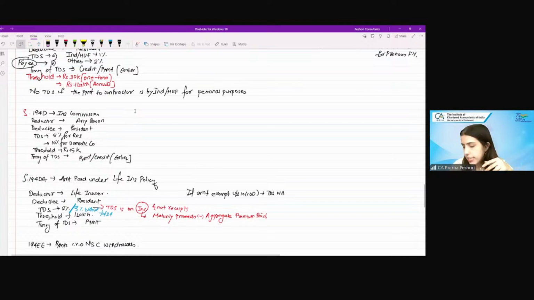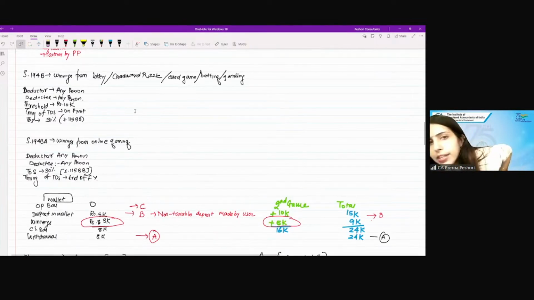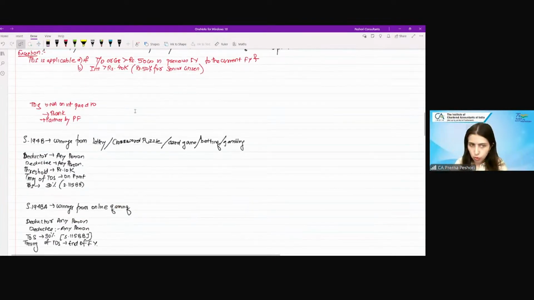Winnings from lottery. Yes. That was 194B, winnings from lottery or crossword puzzle, game, betting, gambling. This is commission on sale of lottery ticket.